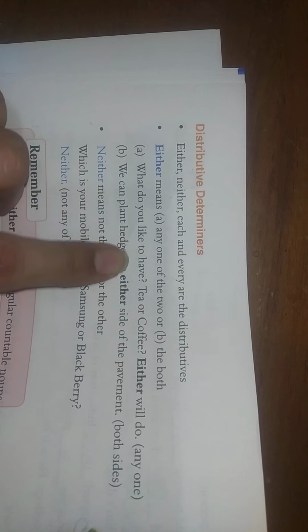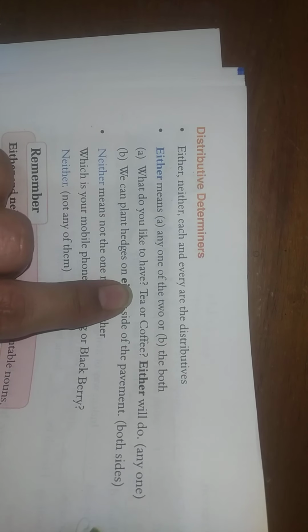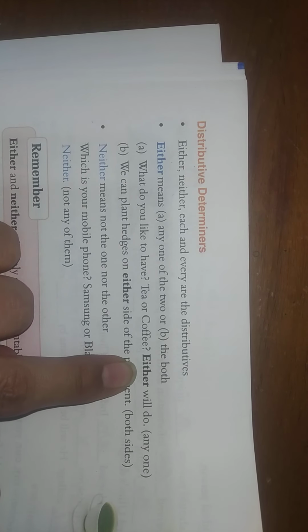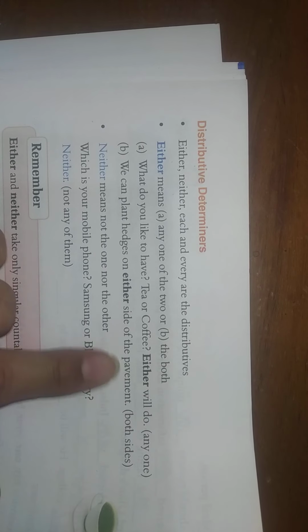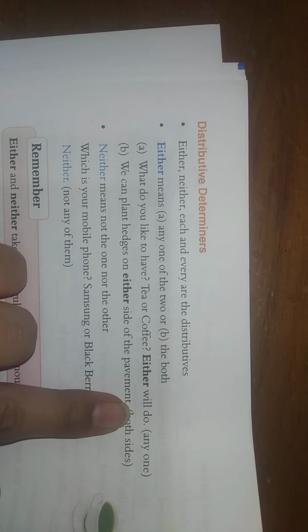So what do you like to have, tea or coffee? Here we are asking that you are given a choice between the two and you have to decide any one. So you will answer, either will do, means any one, either tea, or you will reply like this, either will do, if you are given a choice between the two.